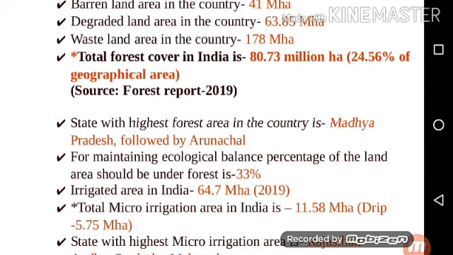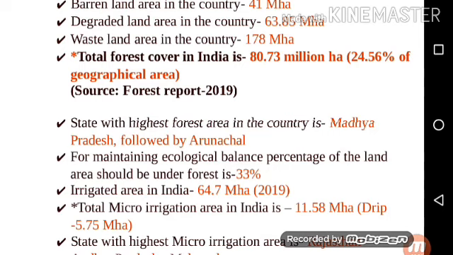So guys, I hope you won't have any kind of problem with these common terms that we just discussed. Now let's move forward with some other points. State with highest forest area in the country is Madhya Pradesh, followed by Arunachal Pradesh. For maintaining ecological balance, the percentage of land area that should be under forest is 33%.